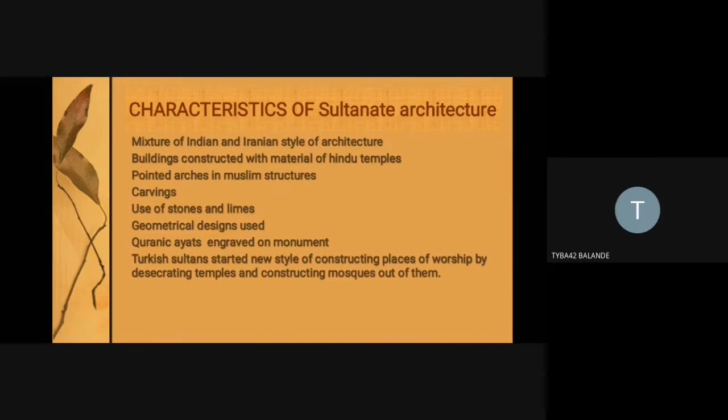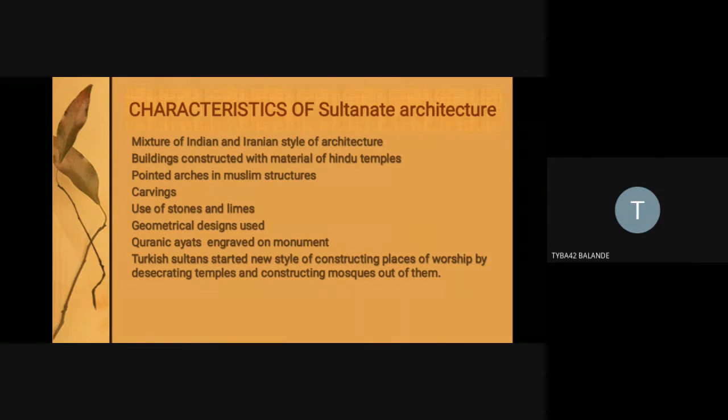There are different regional styles also, with different architectural elements, which I will talk about later on. The first characteristic is the mixture of Indian and Iranian styles of architecture. Don't forget that it is a mixture of the Indian Hindu style with Turkish influence, the Iranian style from the Middle East.